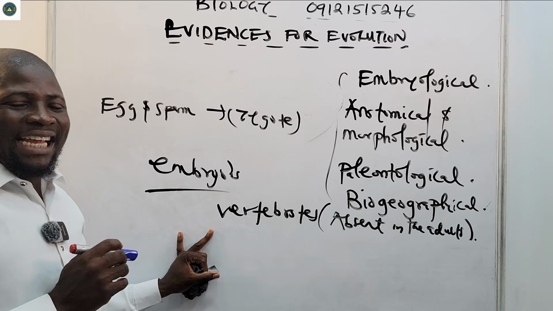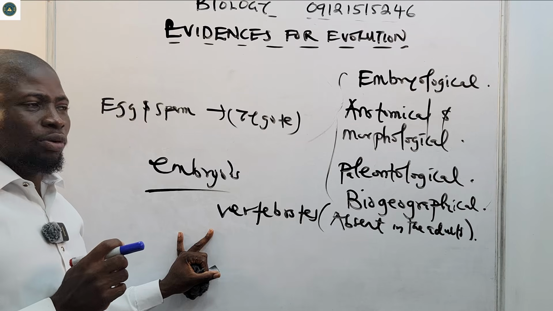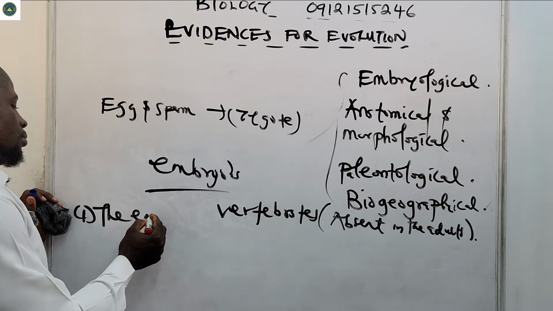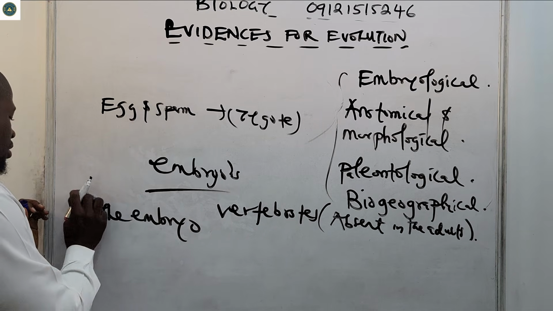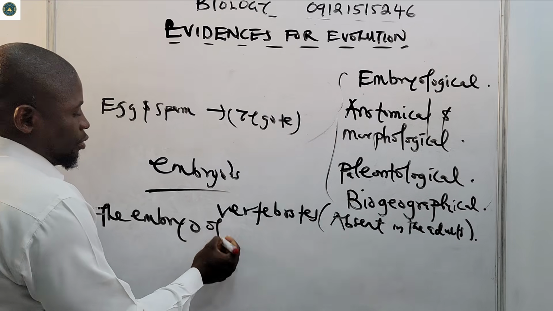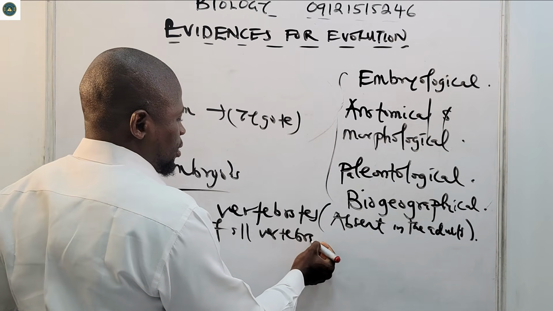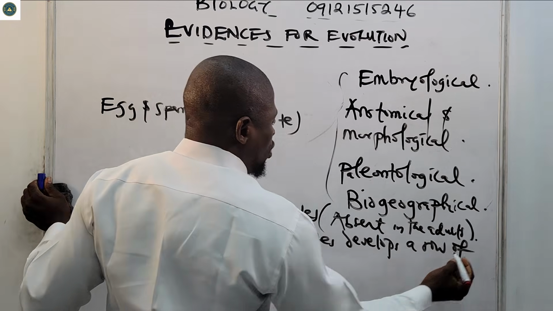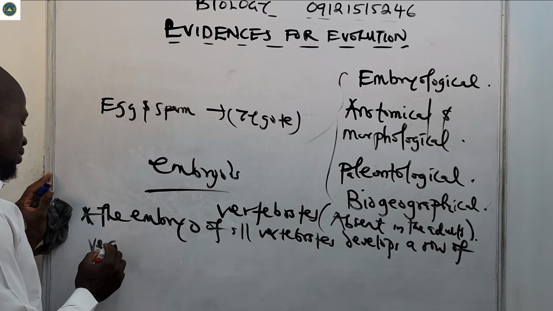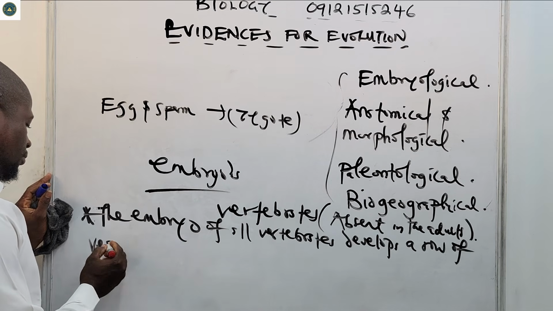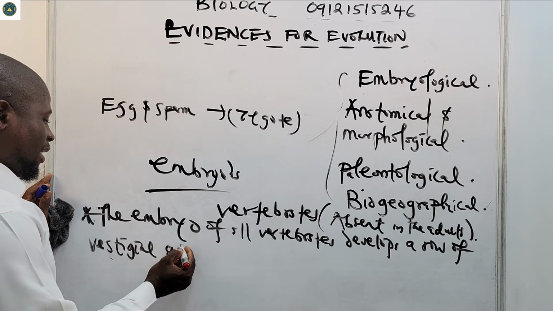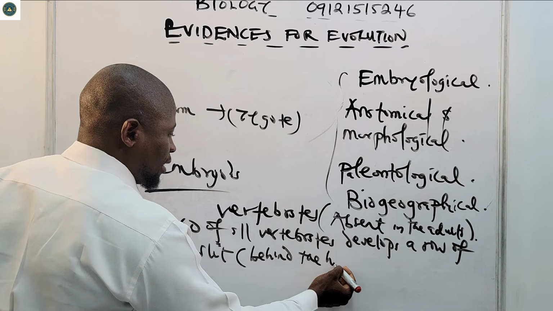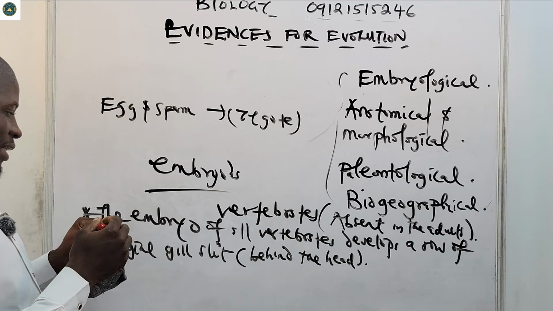You will discover that the embryo of all vertebrates develops what we call a row of vestigial gill slits behind the head. So you see this in embryos.